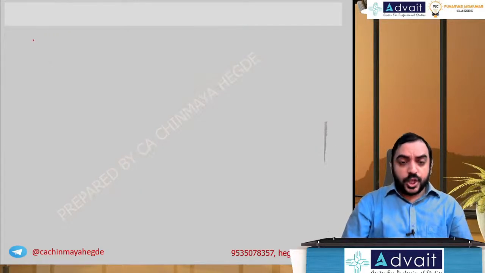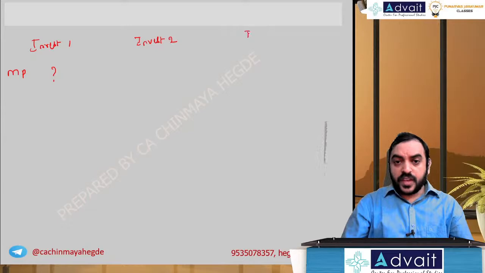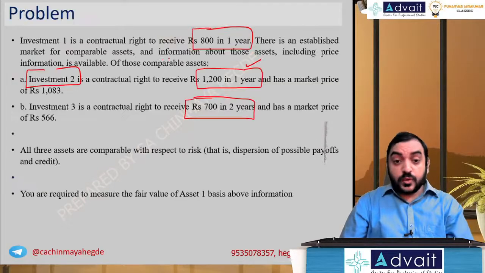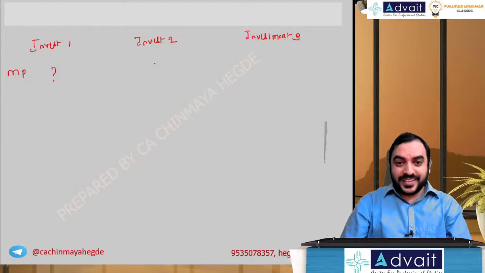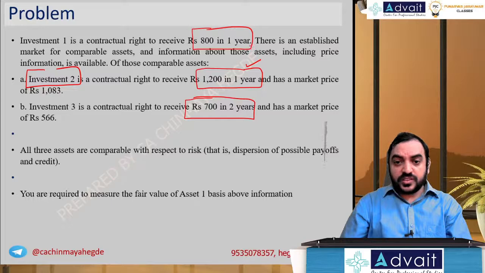So let me write it. We have investment 1, market price we don't know. We have investment 2 and we have investment 3. Investment 2 market price 1083. Investment 3 market price 566.